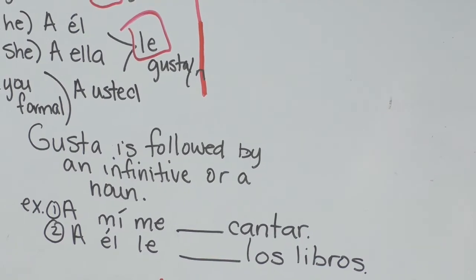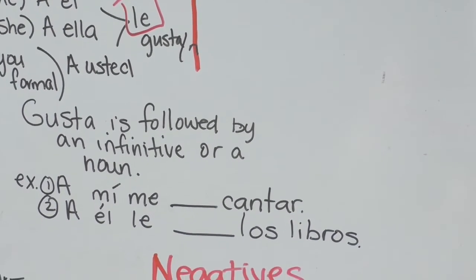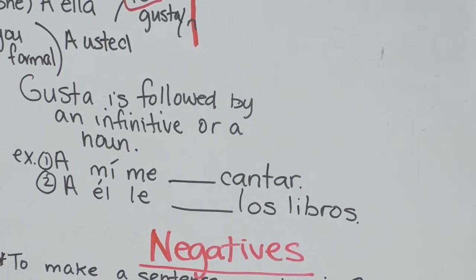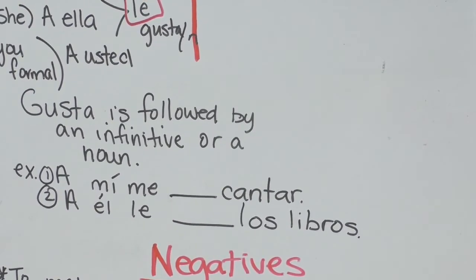Número dos. A él le blank los libros. Remember, use the correct form of gustar. There are two forms, gusta and gustan.